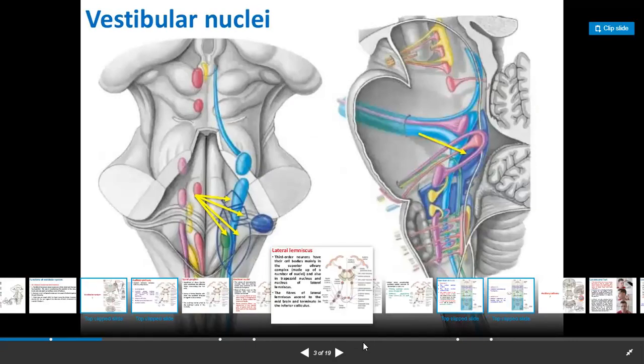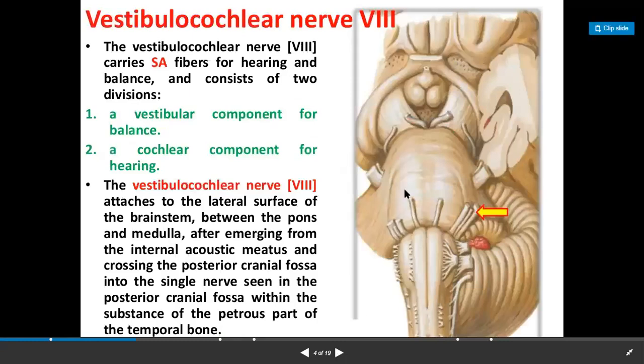Here also we can see the vestibulocochlear nerve. This is the brainstem where we have midbrain, pons, and medulla oblongata. At the pontomedullary junction, we have seen the seventh cranial nerve, with the nervus intermedius; the arrow has been shown. This is the eighth cranial nerve, the vestibulocochlear nerve. It carries special afferent fibers for hearing and balance and consists of two divisions: the vestibular component for balance and the cochlear component for hearing.